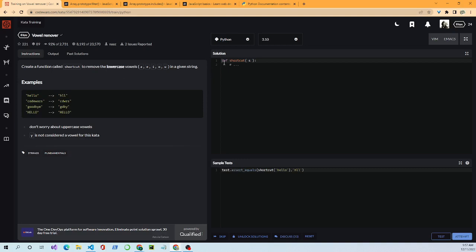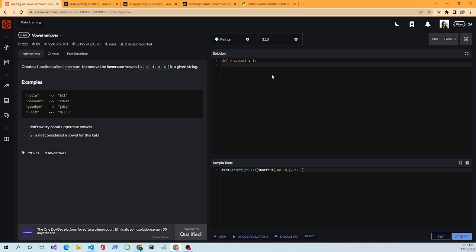We've got the setup for the function: def, which is a keyword for define, the name of the function, parentheses with the parameter s, which will be the string, and the colon, which is required. As you recall, Python is indented 4 spaces, so we come down and it automatically indents 1, 2, 3, 4. We're 4 spaces, which means we're ready to go.